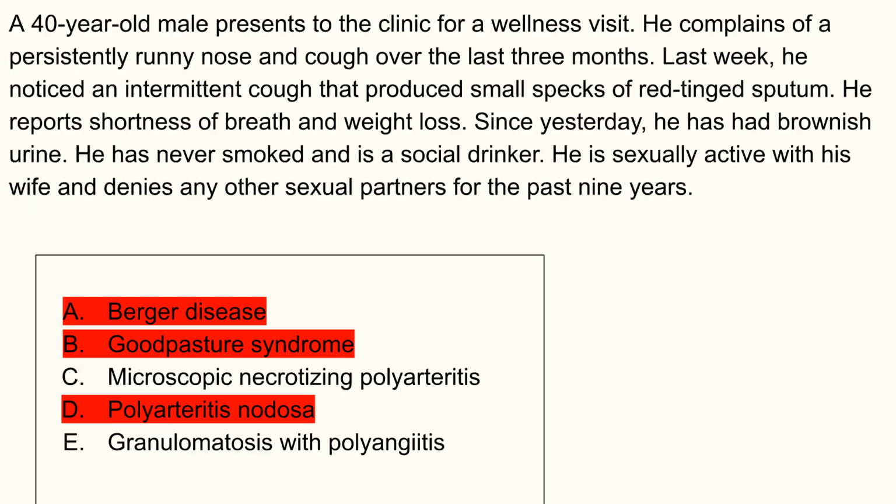You can stop reading. If it were Goodpasture's, you'd look for two things: rapidly progressing renal failure and hemoptysis. No other symptoms. Treatment for Goodpasture would be plasmapheresis and corticosteroids. It's the only answer choice that involves plasmapheresis as a treatment option. Choice B, Goodpasture syndrome, wrong answer.